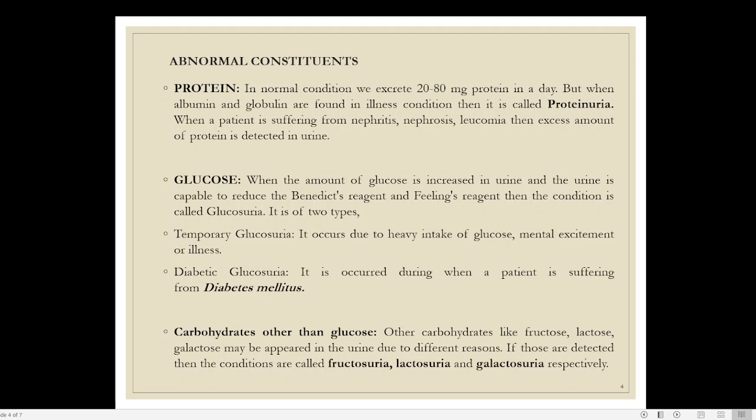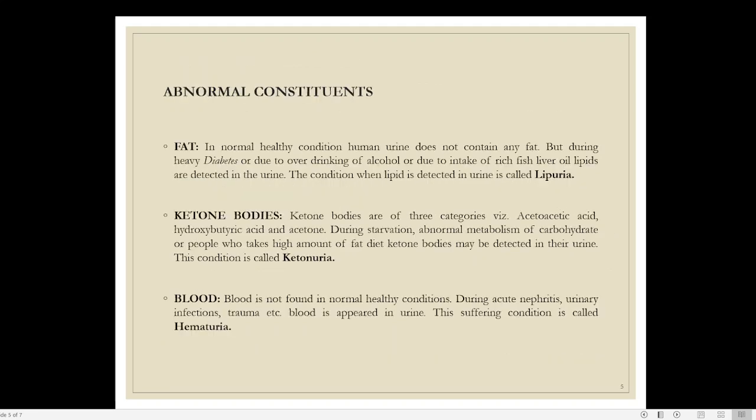Now, in addition to glucose, there are other types of sugar also. One is fructose, then you have lactose, and you also have galactose. The presence of fructose in urine is known as fructosuria. Galactose in urine is known as galactosuria. Lactose in urine is known as lactosuria. So normally it is glucosuria, but in certain rare situations, fructosuria, lactosuria, and galactosuria can also occur.